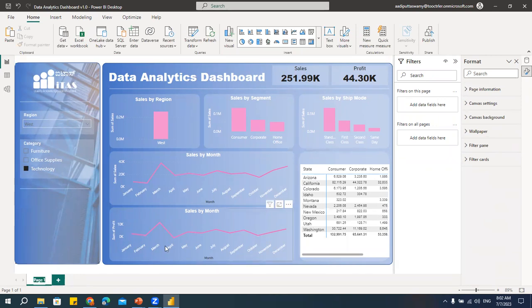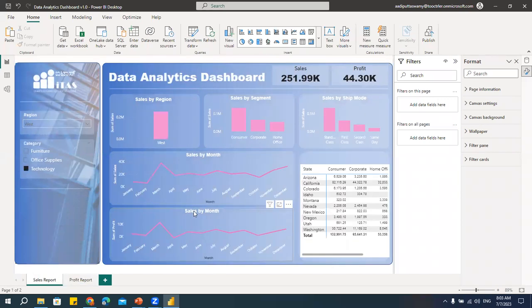Let's see, sales. Okay. The entire thing is actually sales now. If you think I want to duplicate this, right click and say duplicate page. The entire page will be duplicated here. And let's say I'll make it as profit. I'm not going to do any changes here. So I'll be sending you this file. If you want, you can just go here, change this to profit. All these, wherever you see this thing is profit, you can change that.